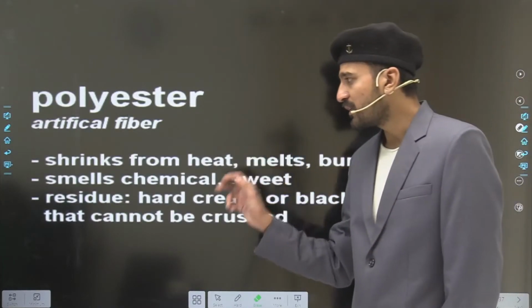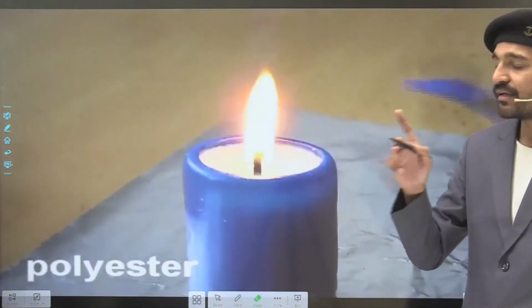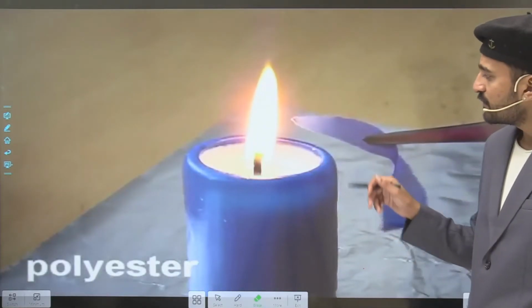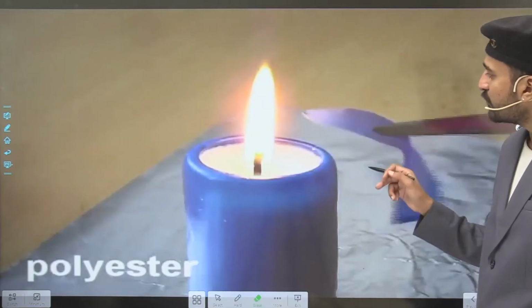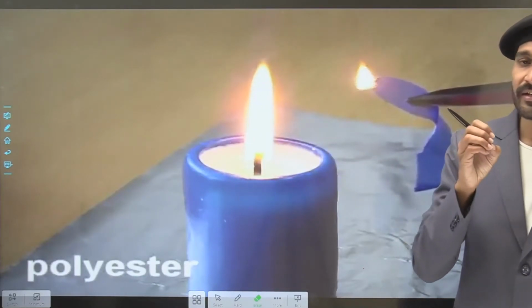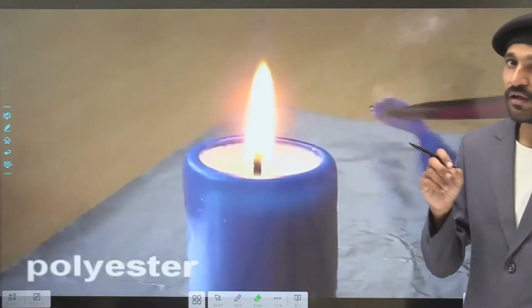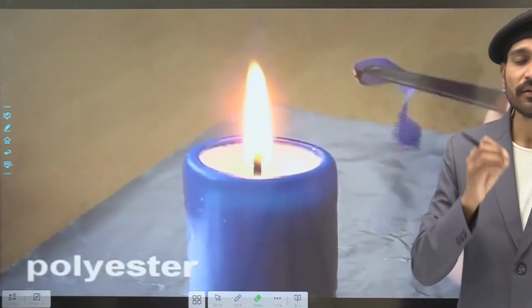So this is also synthetic and it shrinks from the heat. This part you need to remember, it smells like chemicals. So here this is the polyester fabric. When we burn it, you can see here that it shrinks away and it catches fire with difficulty, and it burns with the smell of burning chemicals.